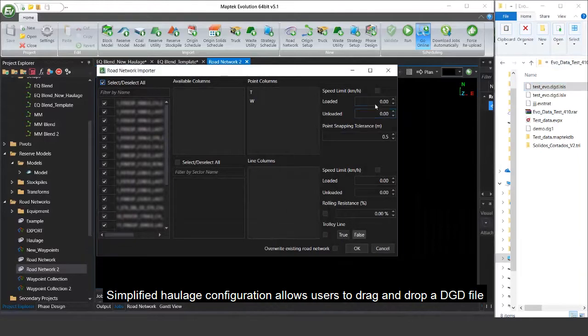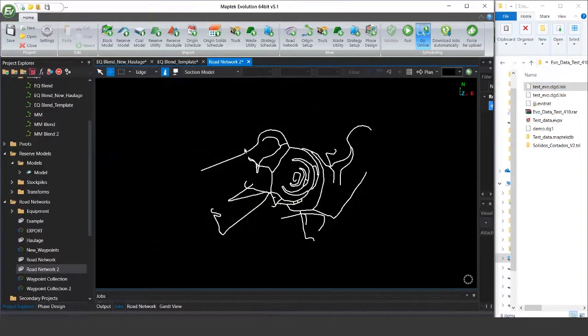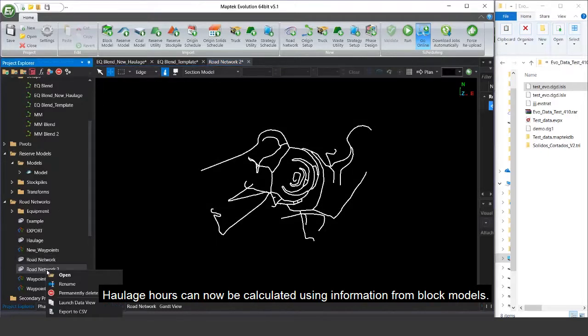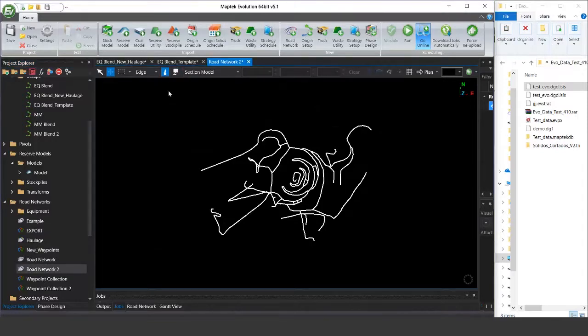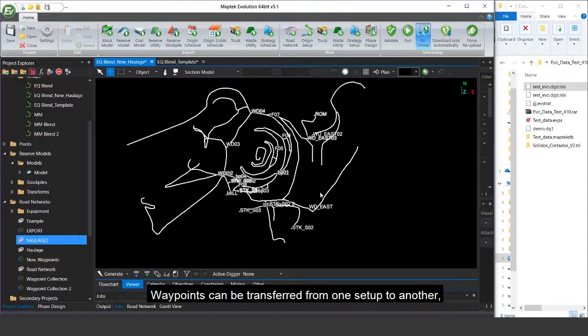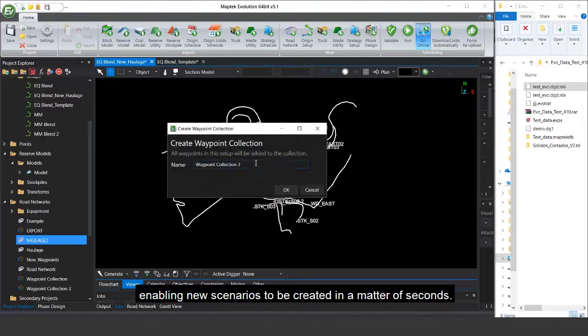Simplified haulage configuration allows users to drag and drop a DGD file to convert it to a haulage network. Haulage hours can now be calculated using information from block models. Waypoints can be transferred from one setup to another, enabling new scenarios to be created in a matter of seconds.